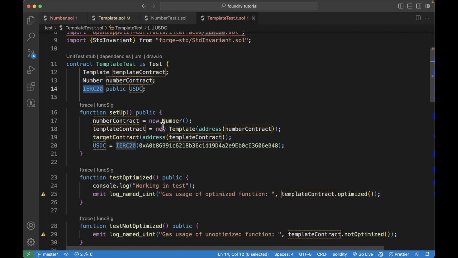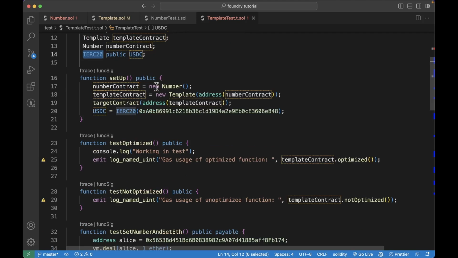Of course, on the forked mainnet, which is just a copy of the mainnet. It's not the real thing, and we're not transferring real funds. We have a setup function where we are just initializing the number contract and the template contract. Of course, we're passing in the address of the number contract to the template contract.